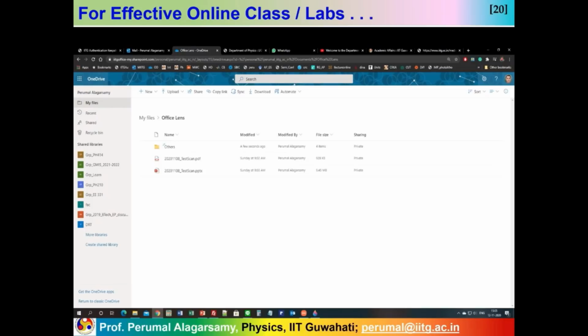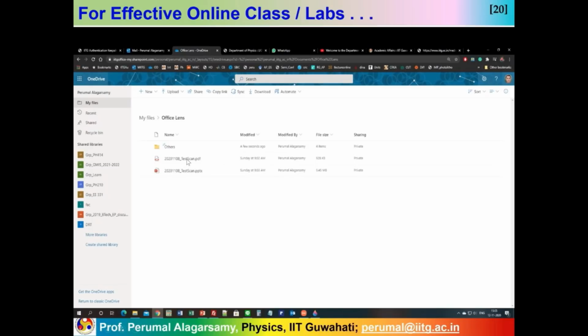Now when you submit your assignment in Teams, that part I will come to a little later, it will first ask, do you want to transfer the file from the OneDrive folder? In that case, you don't need to use your mobile data. It's only connectivity between those points. So it will transfer from OneDrive to the assignment portal, and that makes your job quite easy.